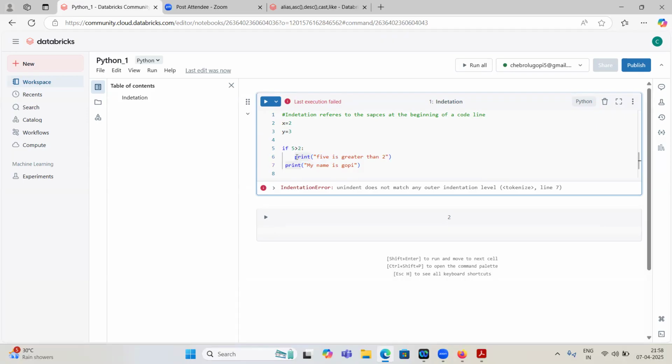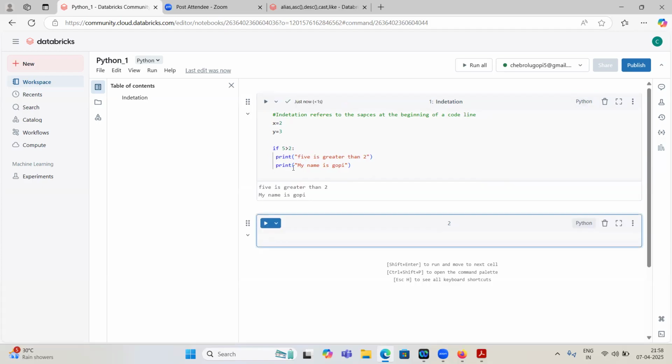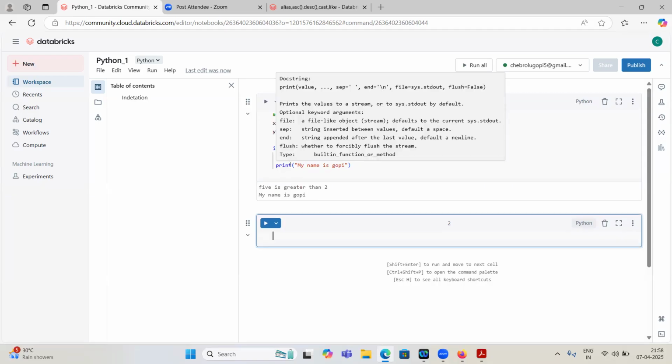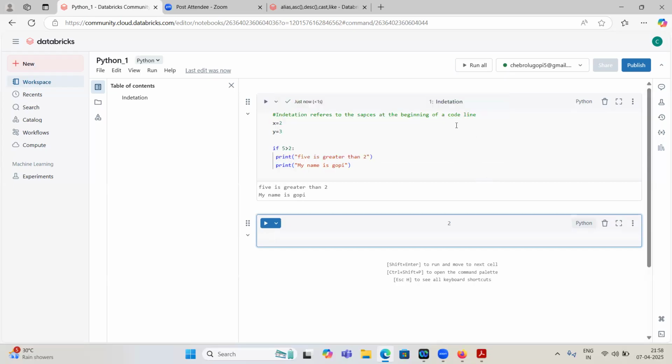Whatever number of spaces you give for the first line, you have to give the same spaces for every line inside this if statement. Here I have given 4 spaces, then 1 space. Now this has 1 space and the second line also 1 space, and now we don't have any indentation error. You understood, right? What is indentation error? Indentation is nothing but the spaces at the beginning of the code line.